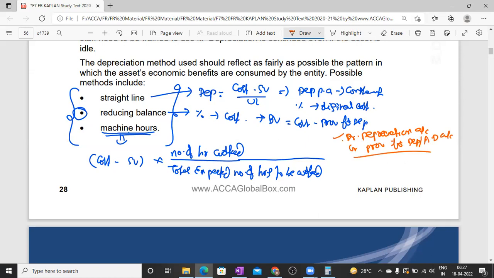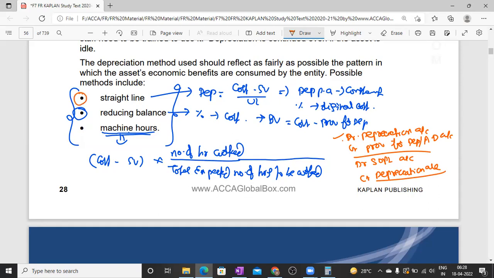And this depreciation is nominal, so we transfer it to P&L. So debit statement of profit and loss account, credit depreciation account at the end of the year. These are the journal entries relating to depreciation. So these are the three methods.